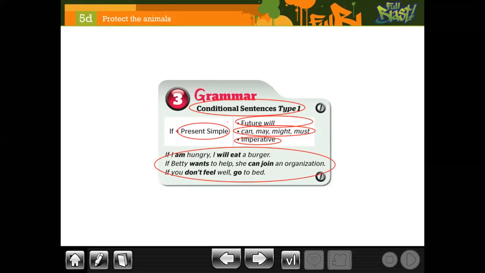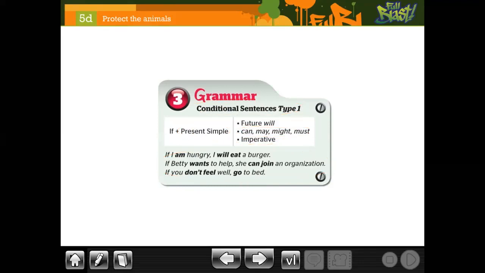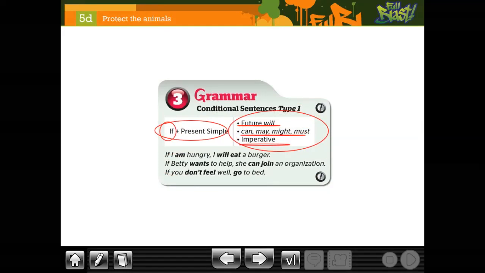Like this. ¿Qué son conditional sentences? Conditional sentences que es de acuerdo a una situación. Por ejemplo, acá que tienes el if, que quiere decir si, de suposición. De acuerdo a esta situación, puede ocurrir esta situación. Y ustedes pueden usar estos 3 tiempos. Ok, recordando que acá es present simple, entonces tienes present simple, puede ser negativo. And here you have will or won't, que ya lo hemos visto también. And here you can use can. You can use may, you can use might, or maybe you can use must, que también lo hemos visto.